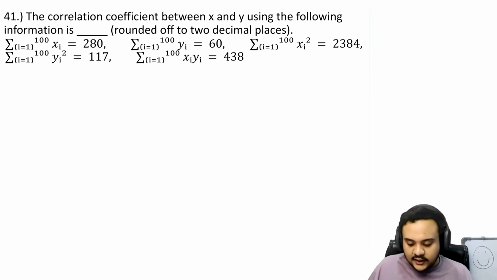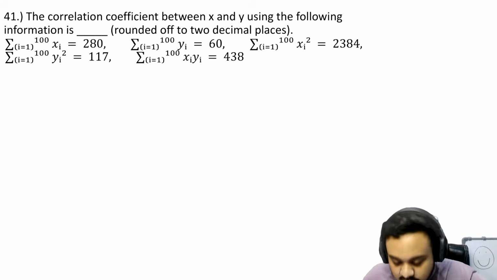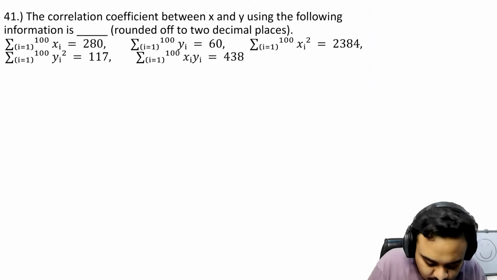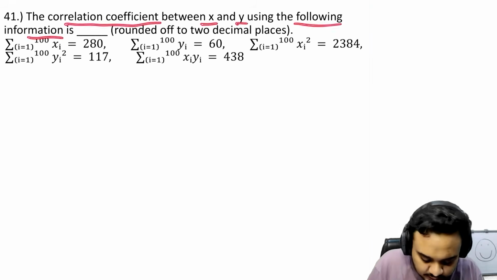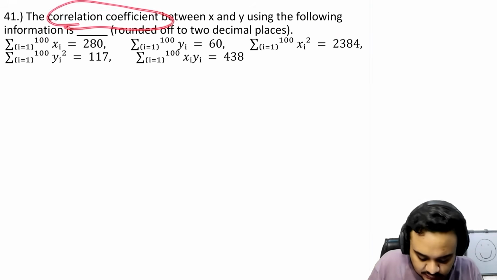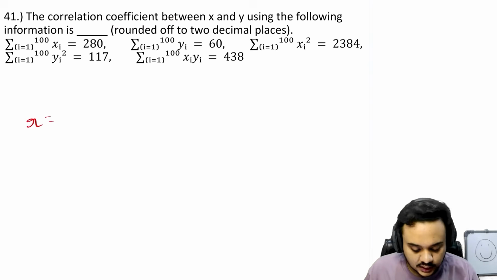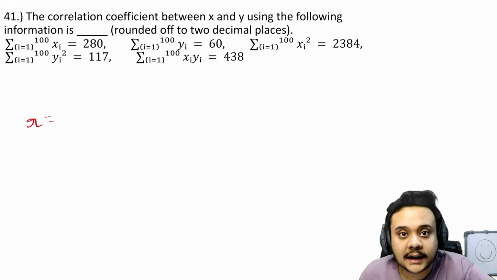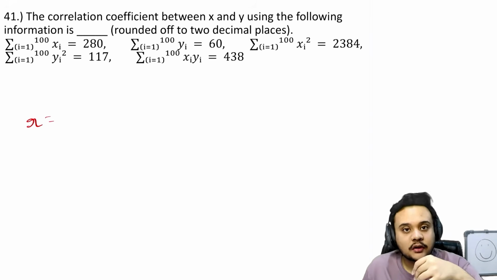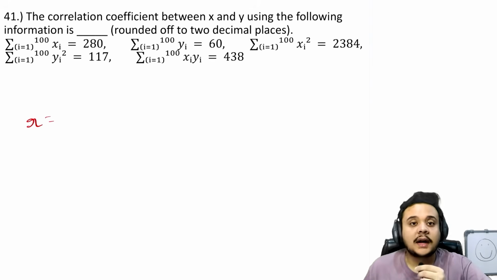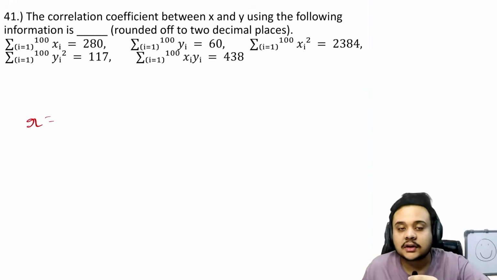Okay, let us finally come to section C, where we are going to answer numerical type questions. Let us try to solve this. Find the correlation coefficient between x and y using the following information. We are given all the information that we are going to need. Just directly apply the formula. In the numerical sections you will see two types of numericals. The first one is that you just have to memorize the formula. All you have to know to actually solve the question is the formula, and just directly apply it; you will be given all the rest of the information.